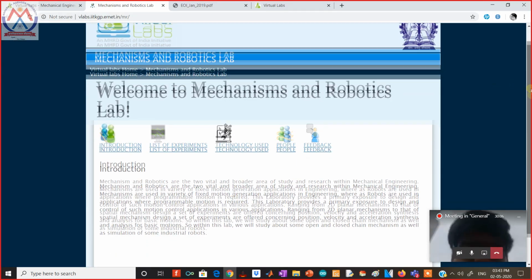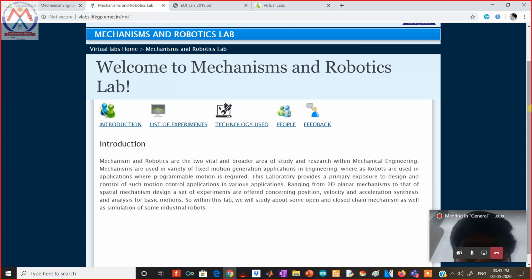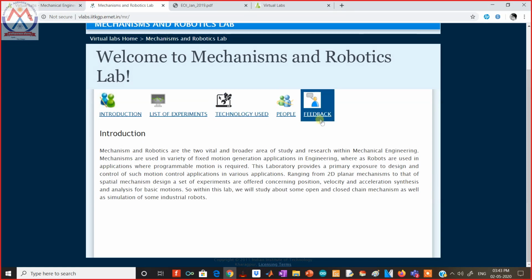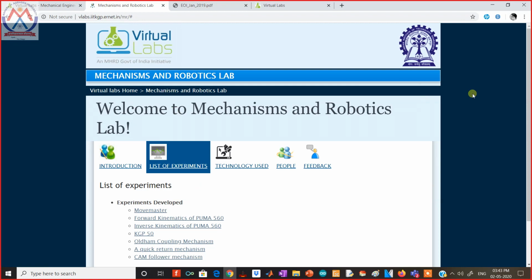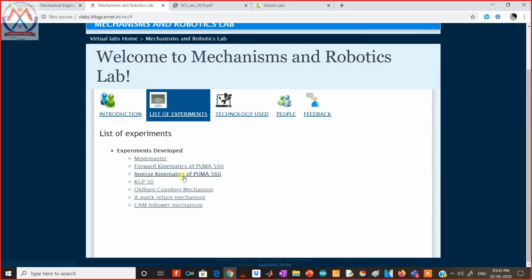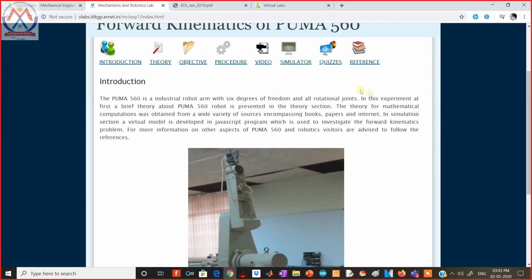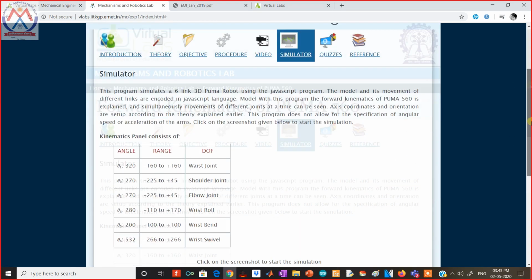So this is the robotics lab. As you know, once we ordered a robot for a university, and it cost around 3 to 5 lakh rupees. That robot and this simulator have the same thing, and we can perform the experiments with this robot. Let's go to the list of experiments. Do a simple forward kinematics problem of the robot. Go to the simulator, and I will show you the simulation.